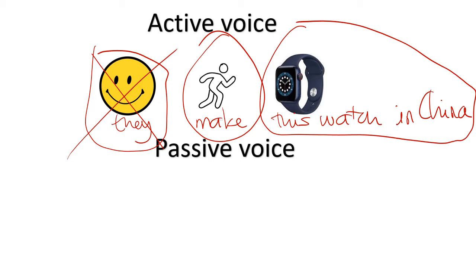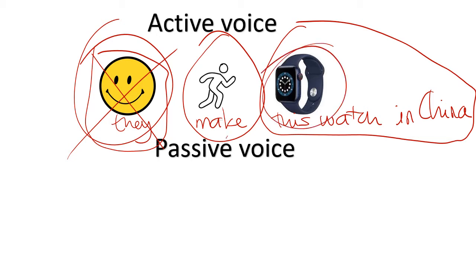So in these cases, just because I don't know the subject, or I really don't care about who made the watch, I have to use the passive voice in English. So, in first place, what I say is the main and most important thing, which in this case is the watch, this watch.